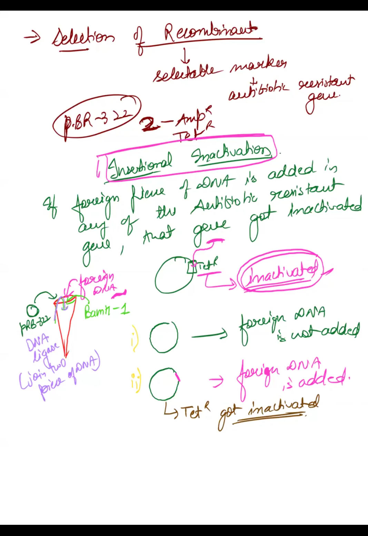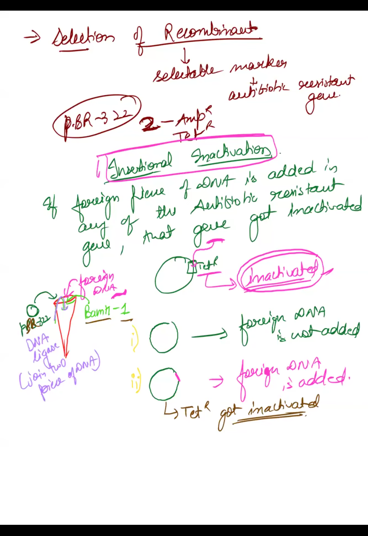Repeat. See what happens in the test tube. You have added four things. One is the foreign piece of DNA. The other thing is the vector. The vector is pBR322. And other than these two, you have added one restriction enzyme, which is BAM1, present at the tetracycline resistance site. We have seen in pBR322 that the BAM1 restriction site is present in tetracycline resistance.